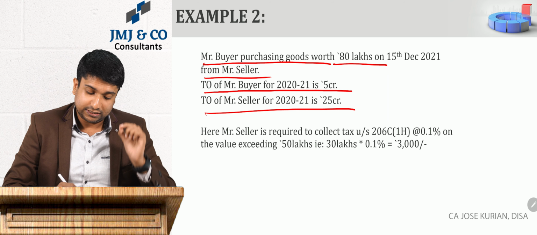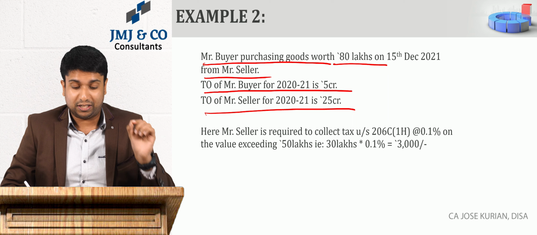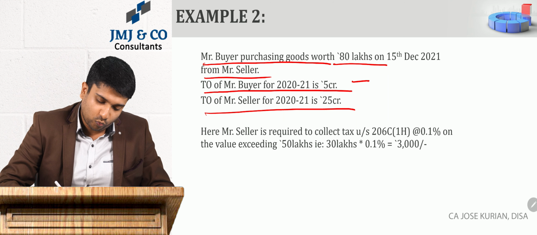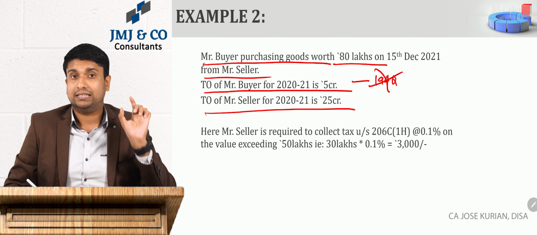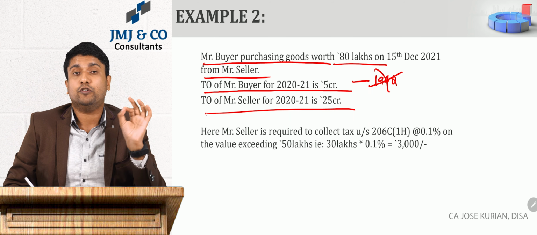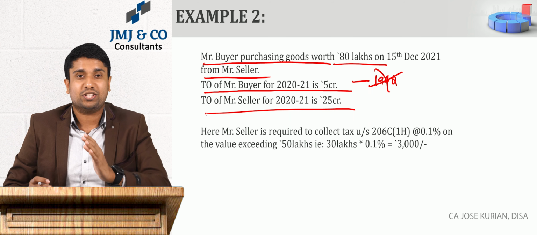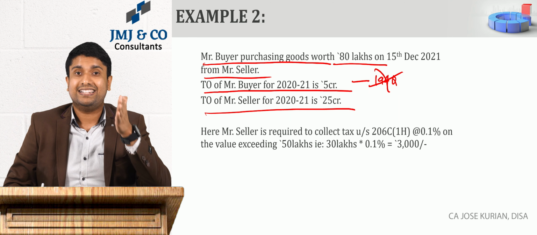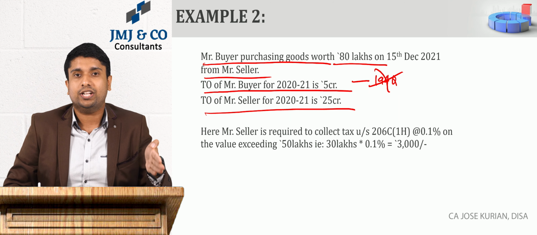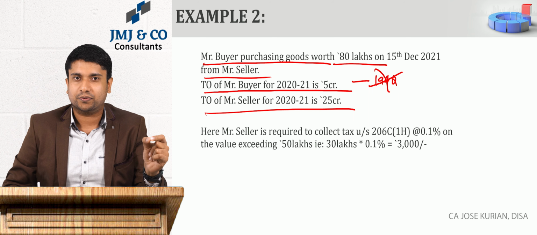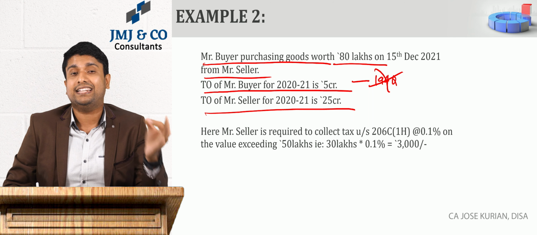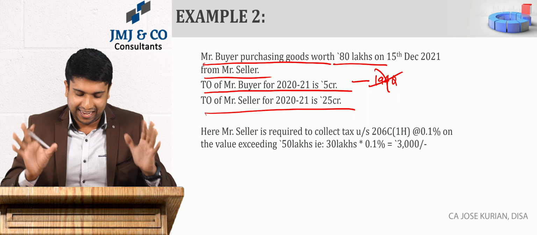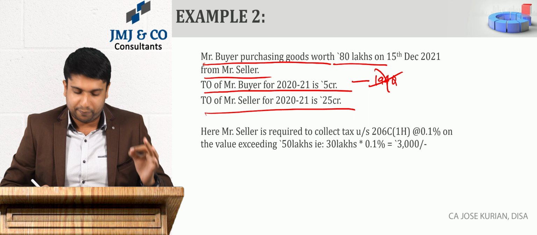So here the turnover in the preceding financial year for the buyer is only 5 crore and 194Q is not applicable, because hope you remember the condition for 194Q to come into picture is that the buyer's turnover in the preceding financial year should be more than 10 crore. In this example, the buyer's turnover does not exceed 10 crore, and hence we can say 194Q is not applicable.